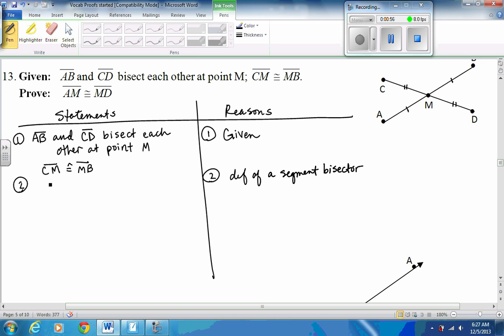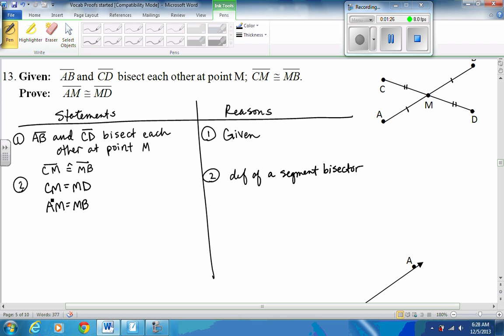So I'm actually going to be able to say by definition that the measure of CM and the measure of MD are going to be equal, along with the measure of AM and the measure of MB. And again, often the theorem will say congruent. By definition, we'll be able to say the measures are equal. And we have a couple of equations. Can you replace anything there? Well, no. CM, MD, AM, MB, those are all different.